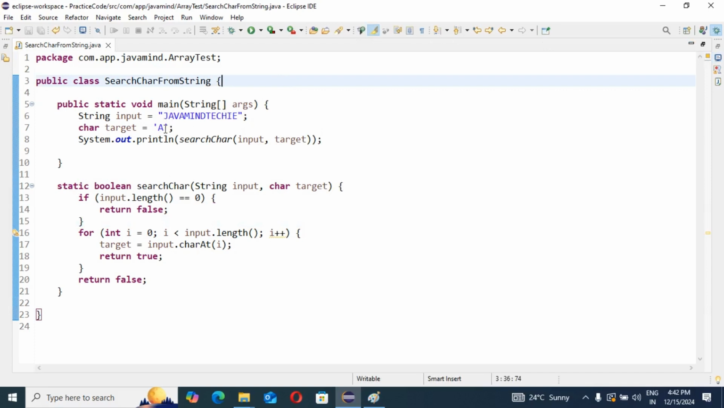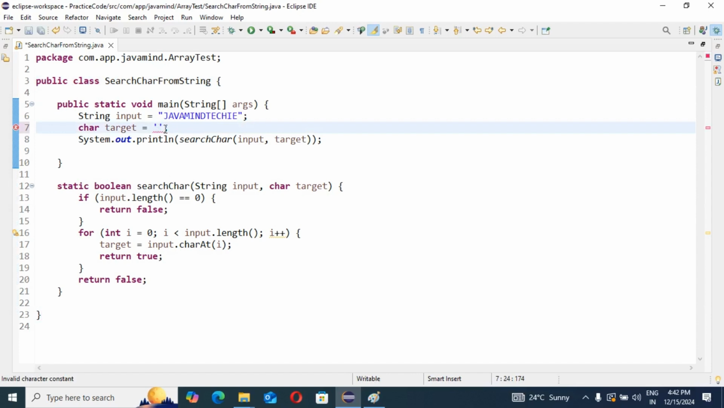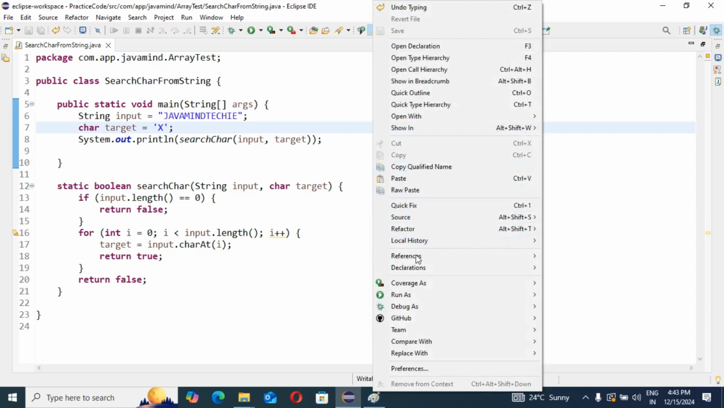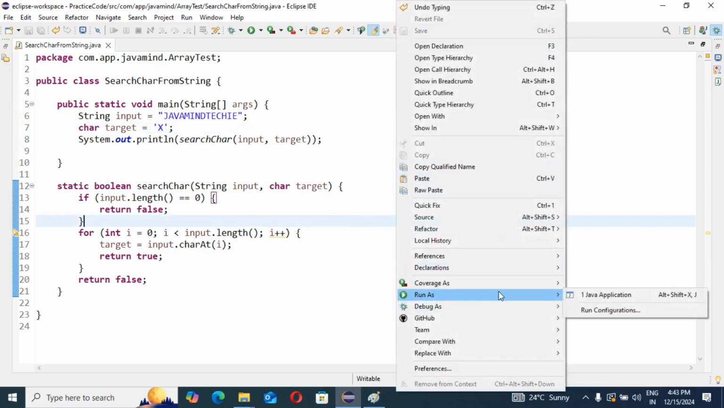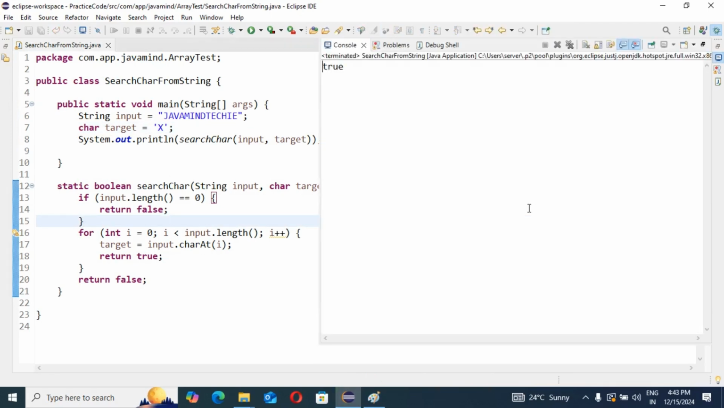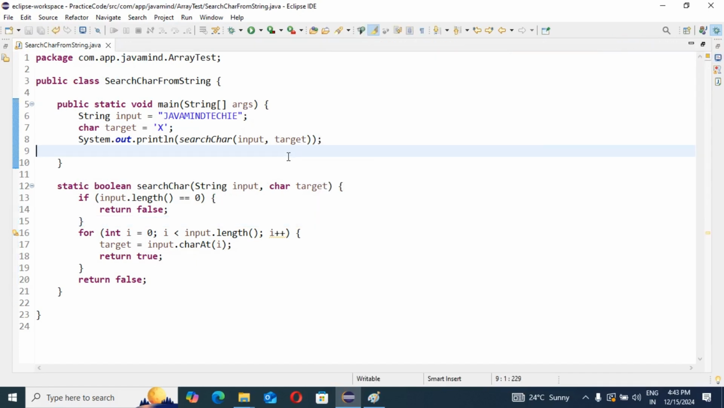Now you can see here, I can put X. Can you tell me, is X there or not? We don't have the X character in the given input string. So definitely our response should be false, right? You can check. The response is coming true only. Why is it coming true only? Let me check.